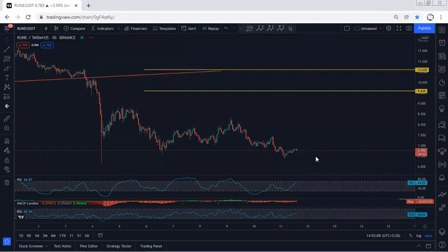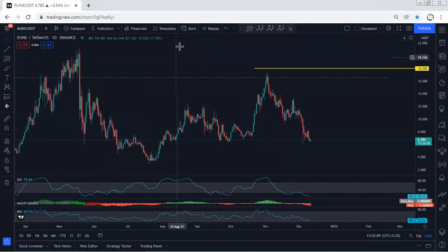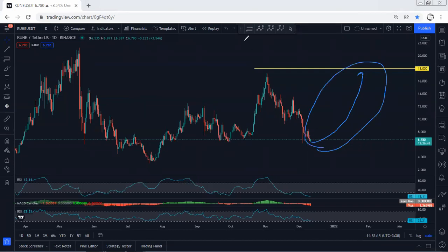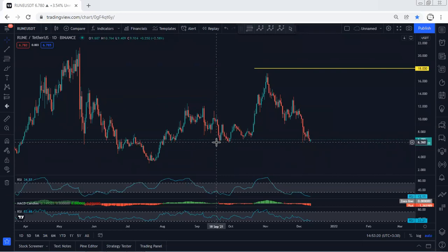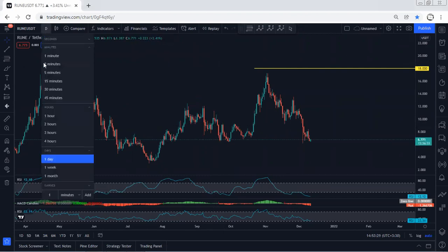Any sell is a short term, because if we move to the daily chart, and based on the daily chart, if we get any reversal, any opportunity for buy as a long term, this is what we're looking for, and we need to see the breakout of the 18. But the question is whether the price can break the previous low, which is 6.1 or 6.15, or not. We prefer to see the reversal without the breakout of the 6 or 6.1.